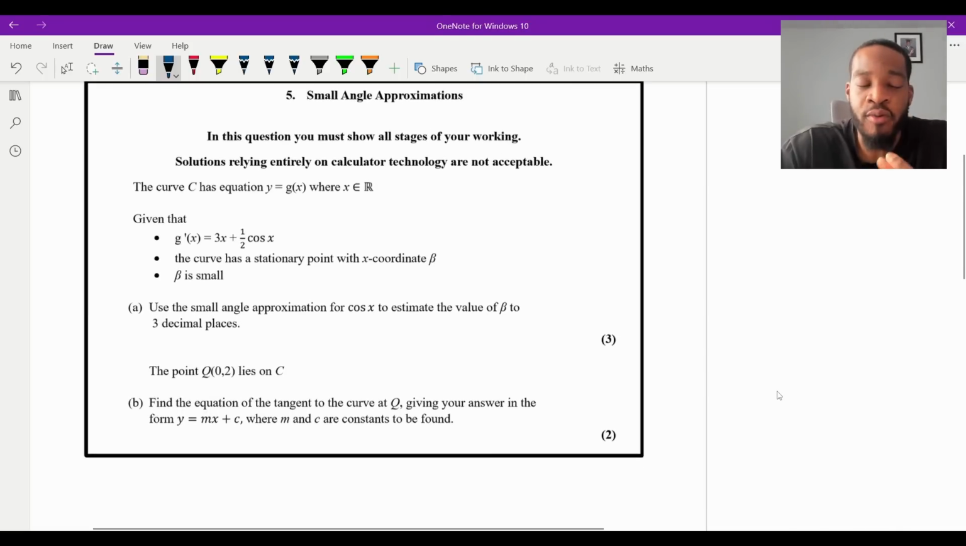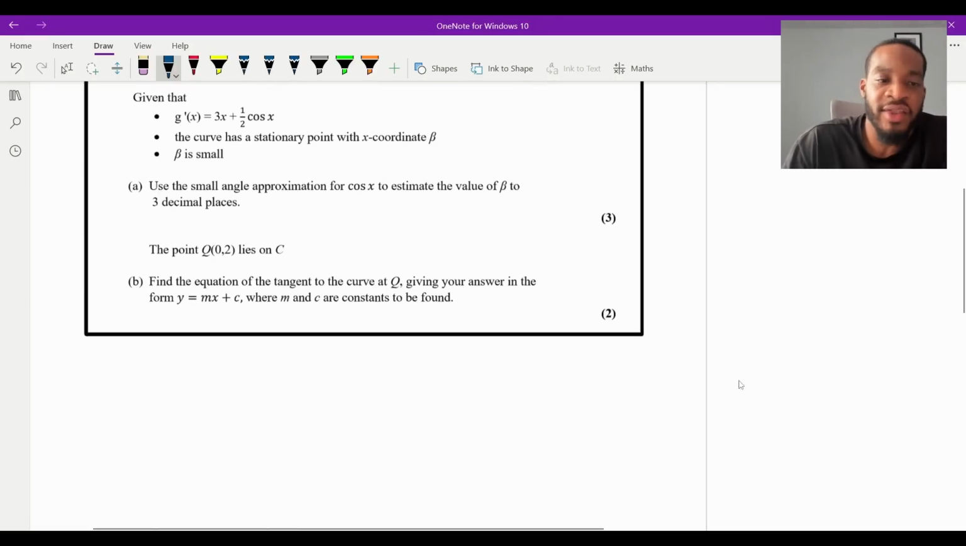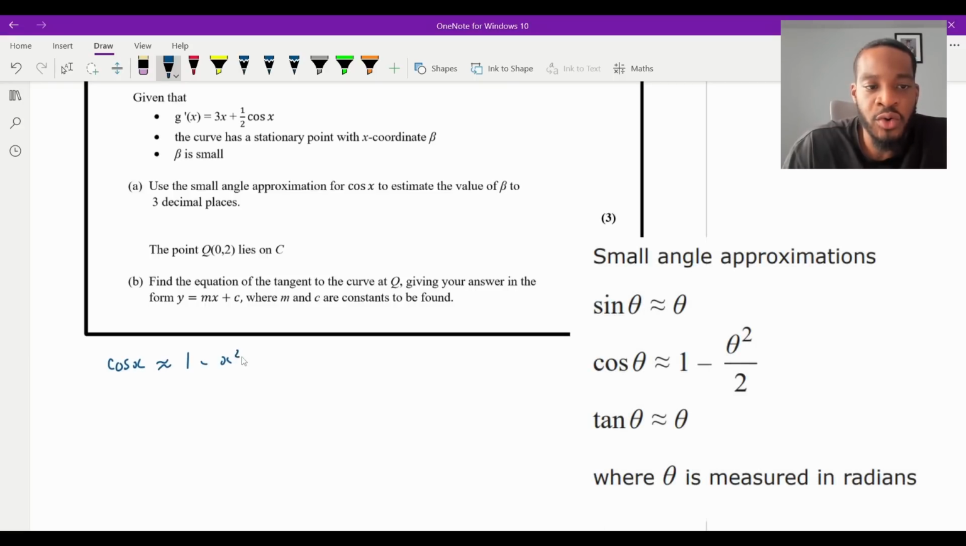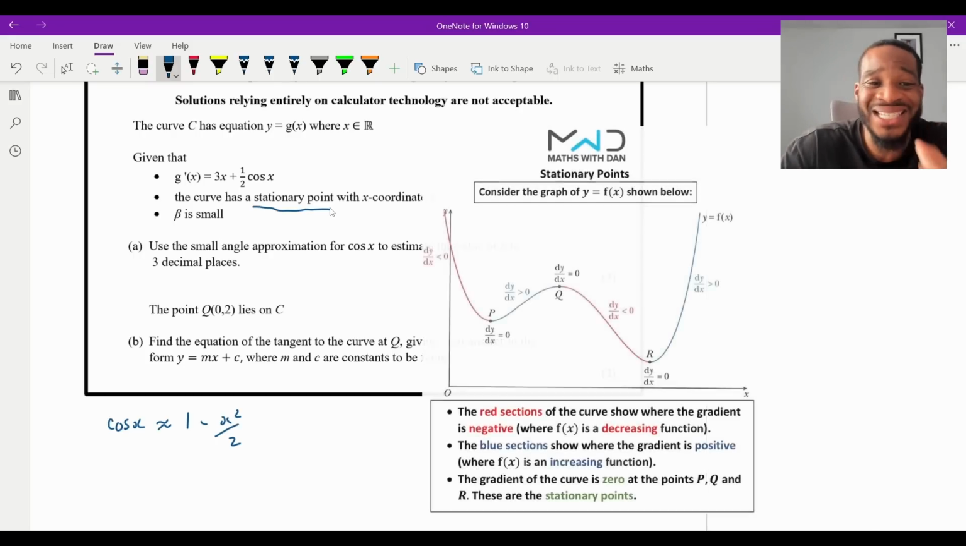So, small angle approximations, they've asked us for the approximation for cos x. So that's the first thing I would do, is write that out. When x is small, cos x is approximately equal to 1 minus x squared over 2, isn't it? So, we want to figure out what beta is, and beta is the x coordinate of the stationary point. Now, remember, stationary point's a key phrase. Whenever you see stationary point, turning point, maximum point, minimum point, these are all synonyms for dy dx equaling 0.